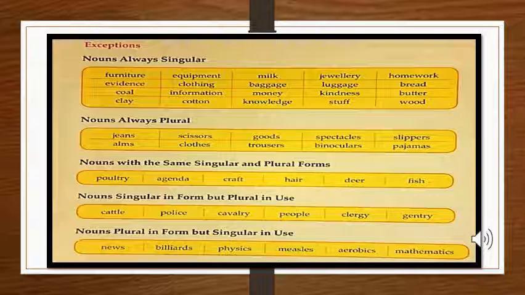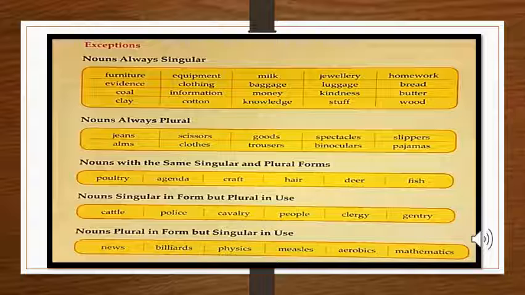Now we have some nouns that are plural in form but singular in use, like news. News is not one but many, but it is used as singular. Just like that we have billiards, physics, measles, Arabics and mathematics. Now you have learned all the rules of compound nouns, the combinations, and how to make plural nouns and how to make compound nouns plurals, and also the material nouns.